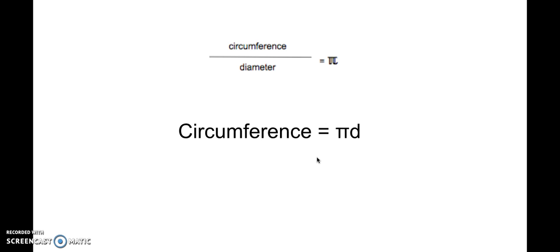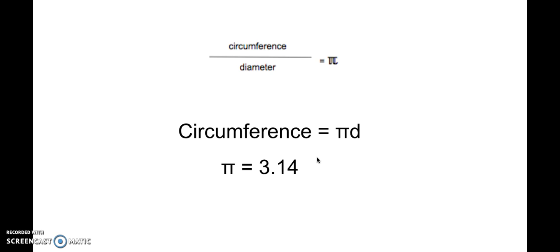So pi is 3.14159, but then it just keeps going, so it's not really useful or easy to write into an equation. So it is referred to by the Greek letter pi. It's the ratio of the circumference to the diameter, and it can also be used for many other functions in geometry. So pi can be used in the circumference formula, because the circumference formula is pi times diameter.